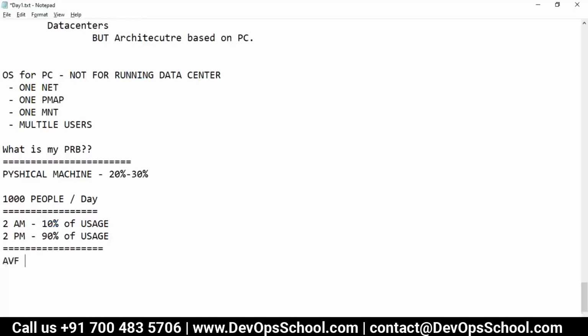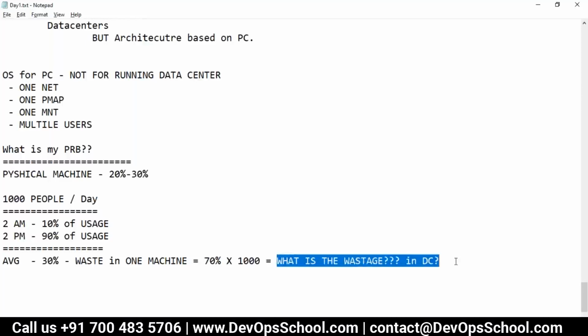So here the average utilization is 30%. That means 70% is wasted in one machine, multiplied by 1,000 machines. Just imagine the wastage in a data center. On average, per day, you are wasting 70%.